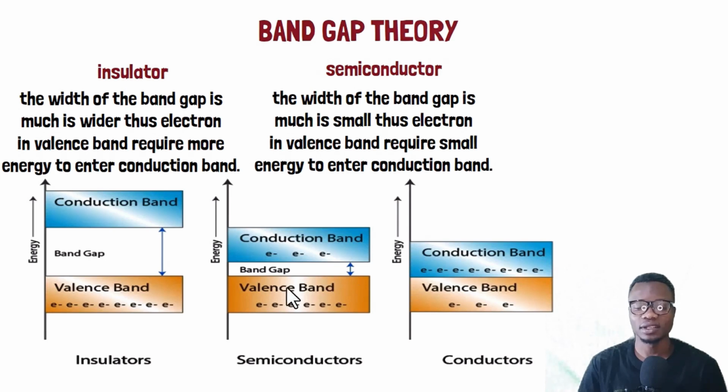This means electrons from the valence band require a little amount of energy to reach the conduction band. That's why even at room temperature, you can find some occupation of electrons in the conduction band. But even at room temperature, in the insulators, you can't find electrons. In the semiconductors, at room temperature, you can find very few electrons, because some of the electrons are able to cross the gap even at room temperature.